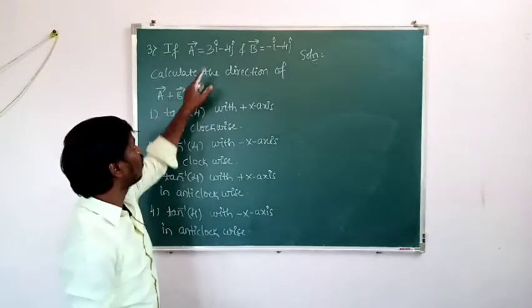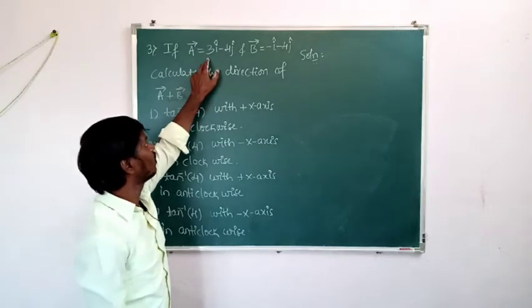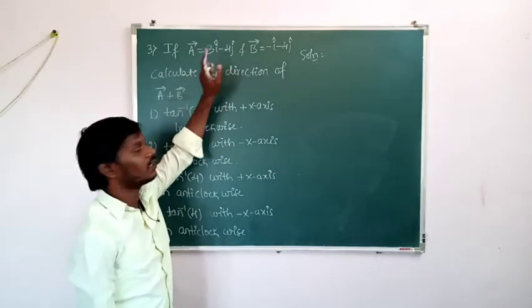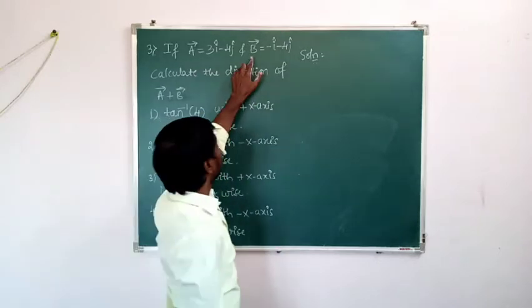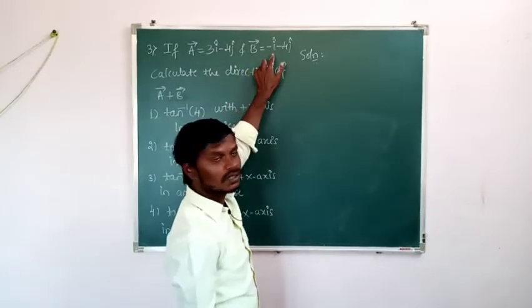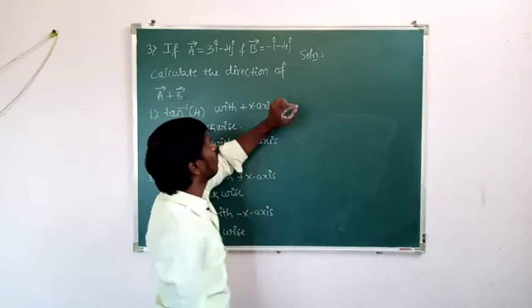X component of vector A, that is 3, and y component of vector A, that is -4, and x component of vector B, -1, and y component of vector B, that is -4.